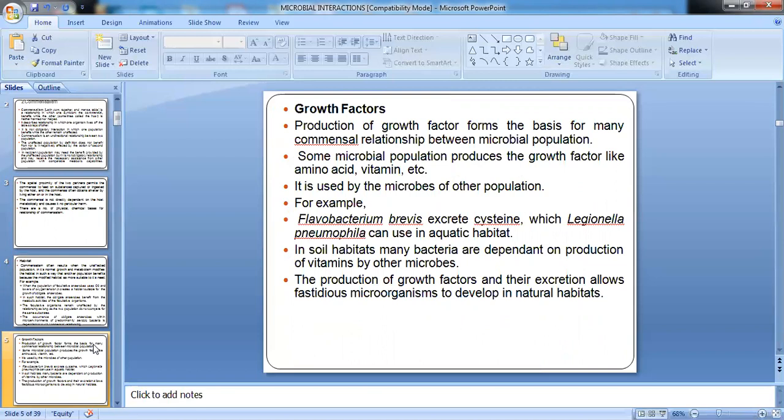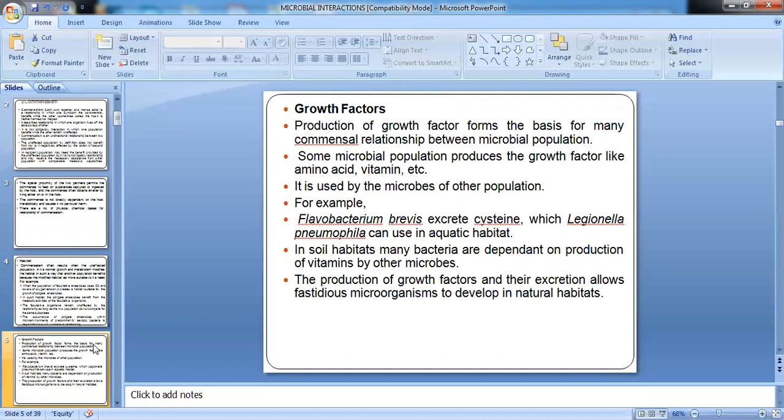These excreted substances may be growth factors which will be required by other organisms. The production of growth factors forms the basis of commensalistic relationship between the microbial populations. Many microbial populations produce growth factors like amino acids, vitamins, etc.